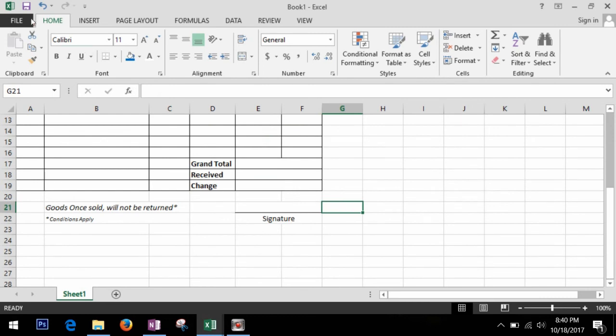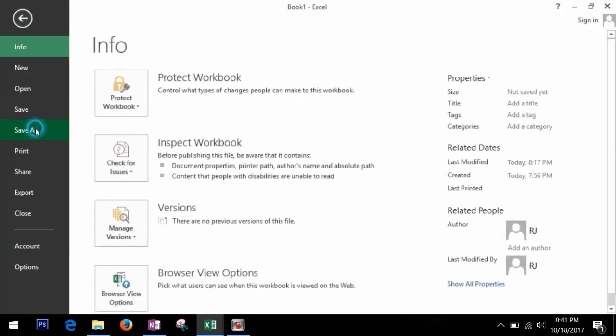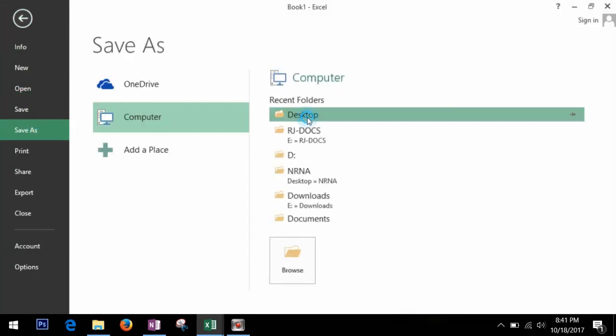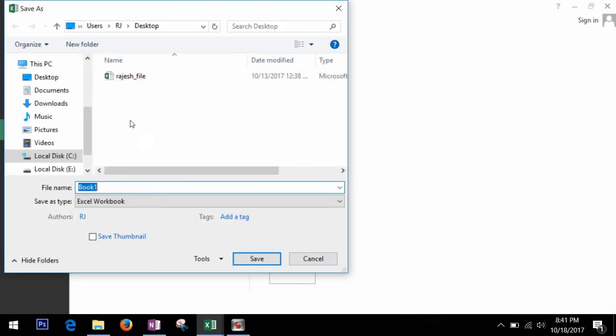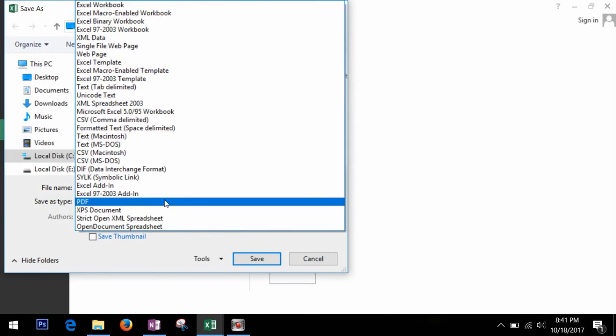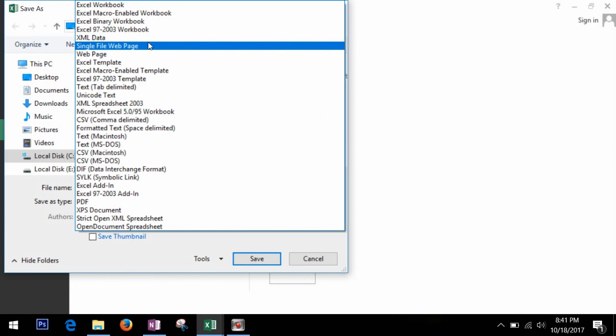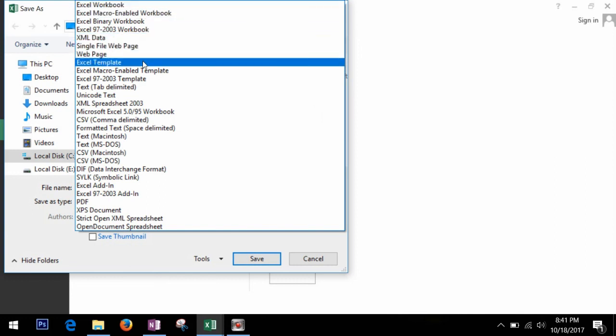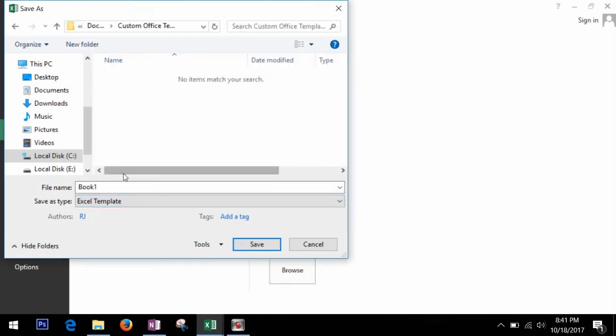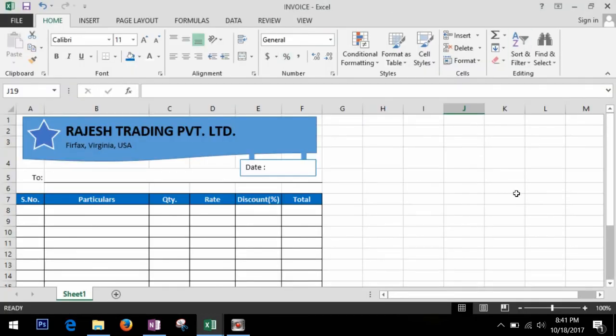Okay, so now we will go to File, Save As. Let's save this in desktop. Let's save it as a template. Where is the template? Excel template. Okay, you can see here Excel template. And now let's write invoice. Save. Okay, it is saved as invoice.